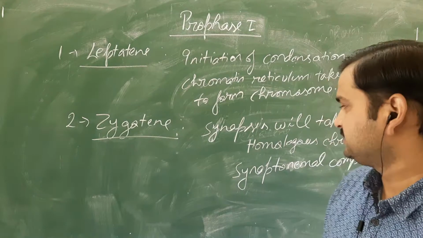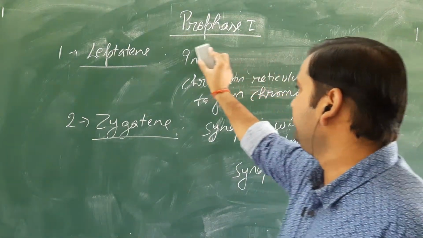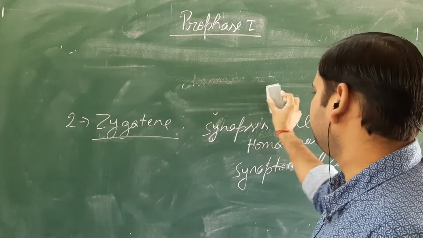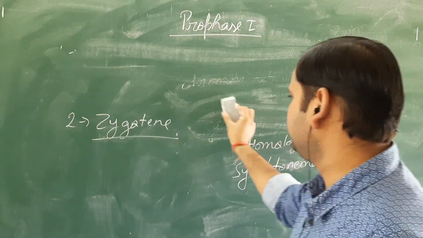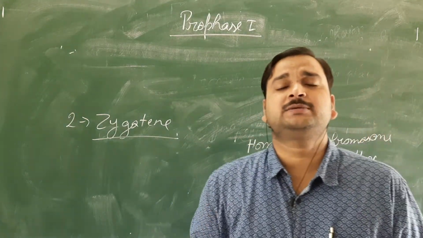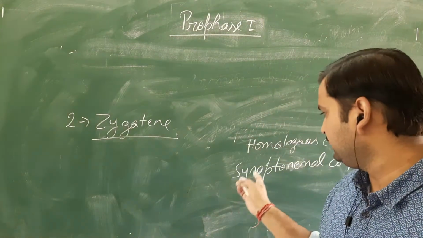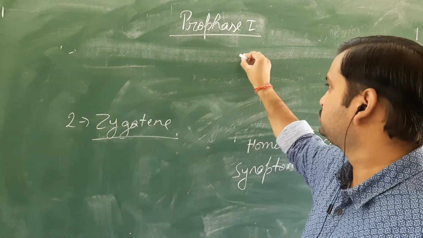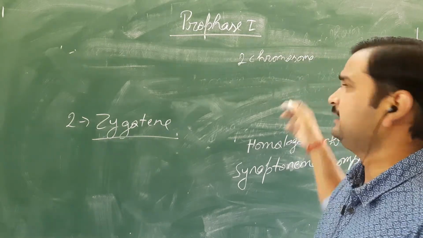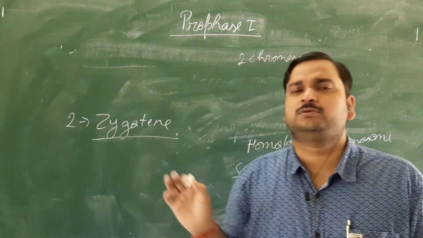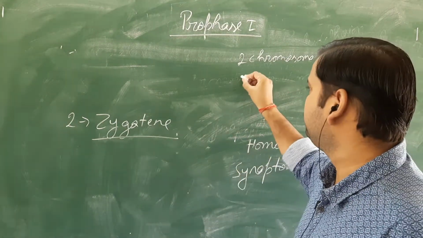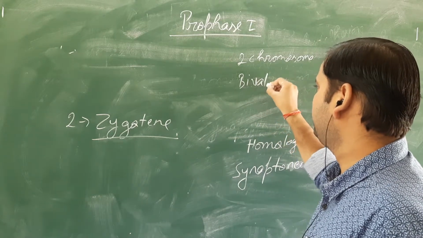When synapsis is taking place, 2 chromosomes are participating. So in the synaptonemal complex, 2 chromosomes will participate, and those chromosomes are nothing but the homologous chromosomes. That's why this stage is also called bivalent formation.